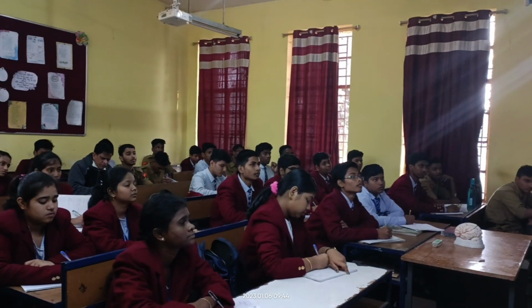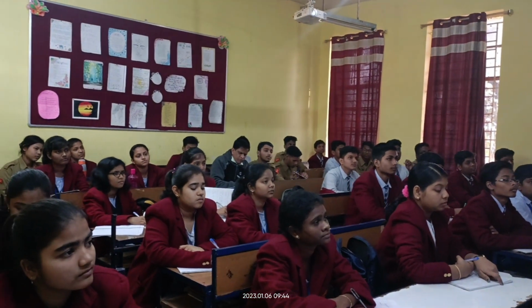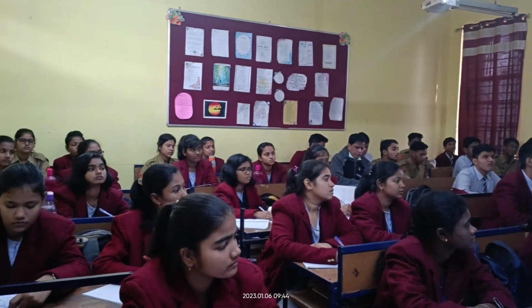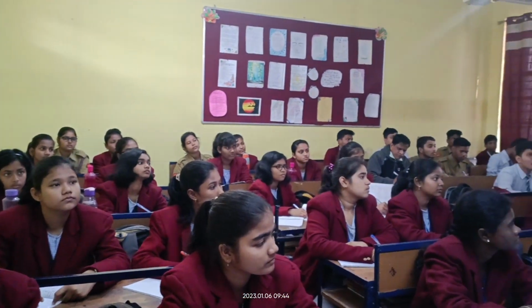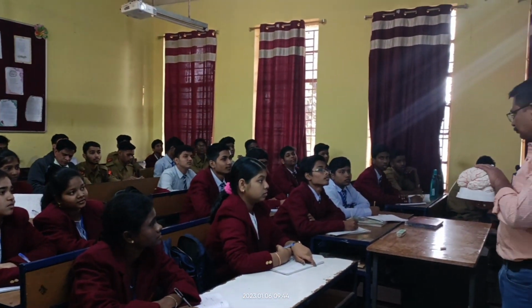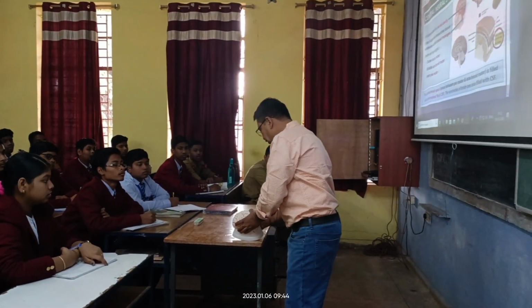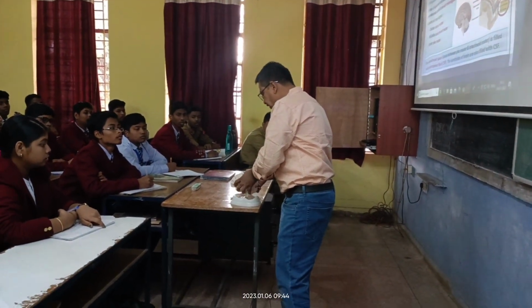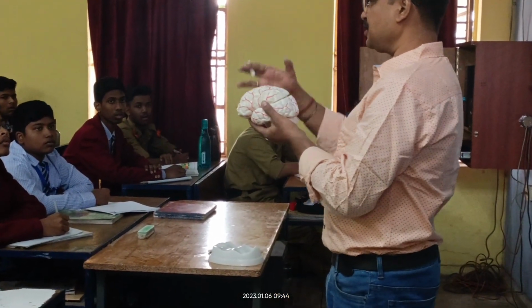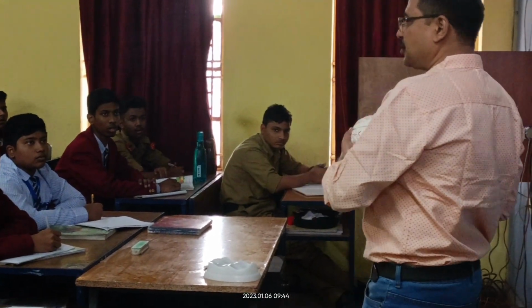So the brain is the control unit of the body. To show it to you, we can't take out a living brain, but we have a model. This is how it looks. This is the entire structure. This is the front view, and this is the side view. Can you understand? Yes, sir.